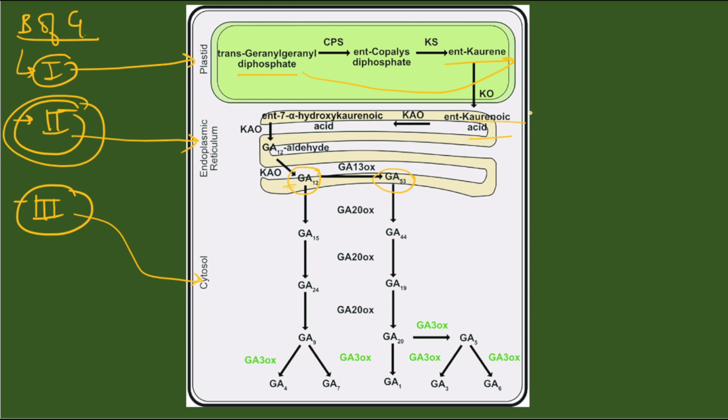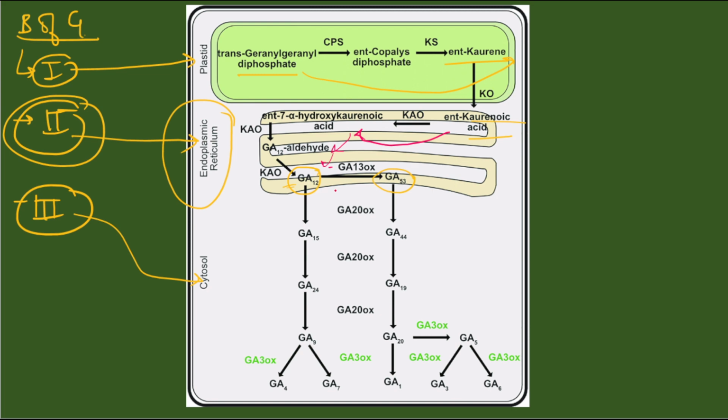If you see the detailed steps of part 2, which takes place in endoplasmic reticulum, you will see that this kaurenoic acid gets converted into hydroxykaurenoic acid, then gets converted into GA12 aldehyde, and that's converted into GA12 and GA53. So that is gibberellic acid 12 and gibberellic acid 53. These are two types of subtypes of gibberellins.